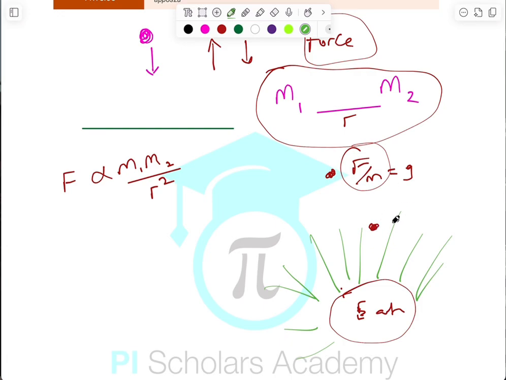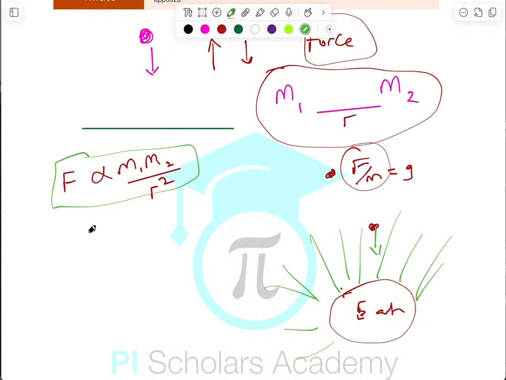So the impact, the strength, what this is feeling at this point is the acceleration due to gravity. That is why it can fall down at a certain rate. And that rate at which it is falling down is g, which is force per unit mass. So therefore, in this situation, when I defined earlier that F is proportional to m1, m2, and inversely proportional to the square of r,